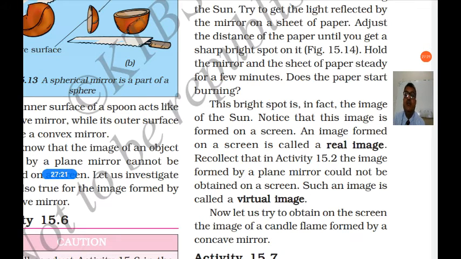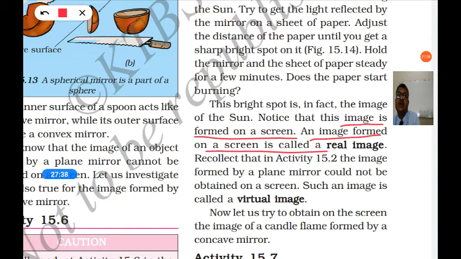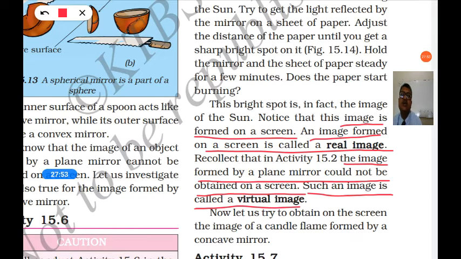Notice that the image is formed on the screen. You can hold the image of the sun on the paper, that is the screen. Such images are called real images. An image formed on a screen is called a real image. And an image which cannot be formed on a screen is called a virtual image. The image formed by a plane mirror could not be obtained on a screen, so such an image is called a virtual image.